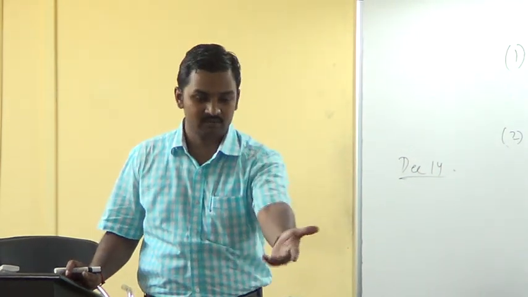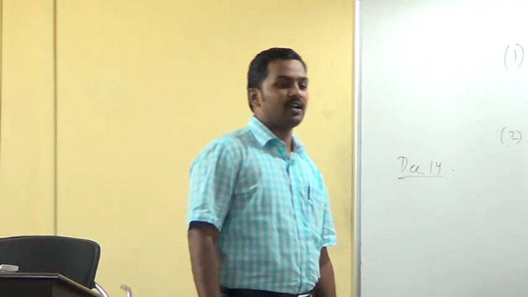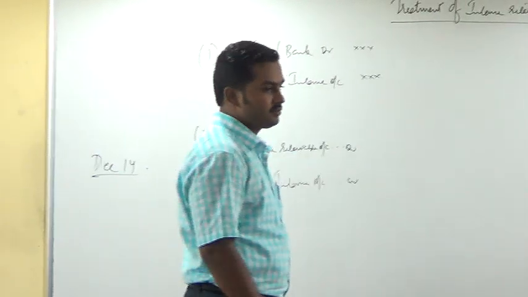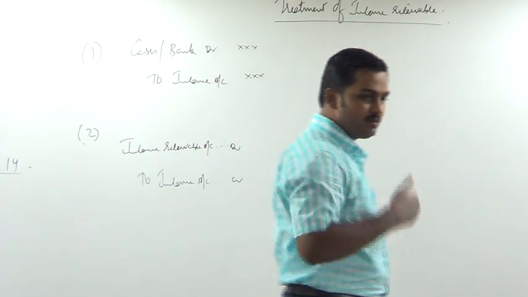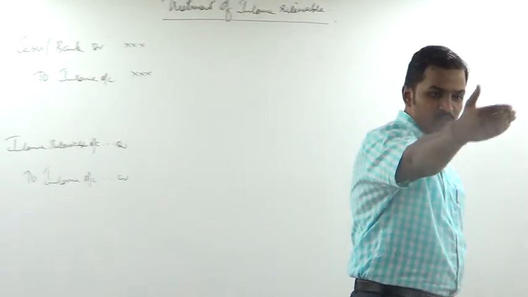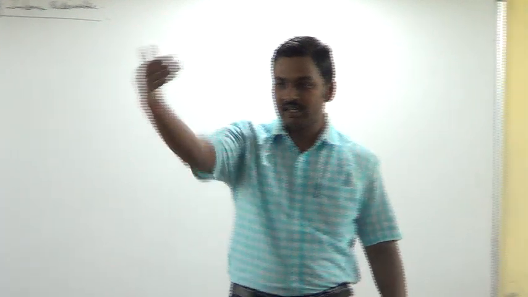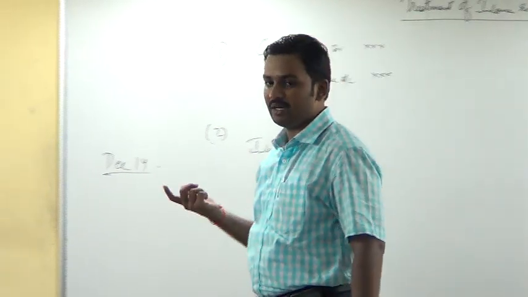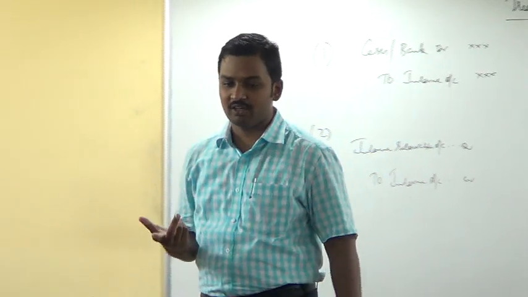What is the entry right now? Write down: Cash or bank account debtor to income receivable account. Now the debtor is paying money. Income receivable is nothing but a debtor account. Debtor is paying money. Personal account, giver, credit. Cash or bank is coming in. Personal account, receiver, debit if it is bank. If it is cash, real account coming in, debit. So write the entry.